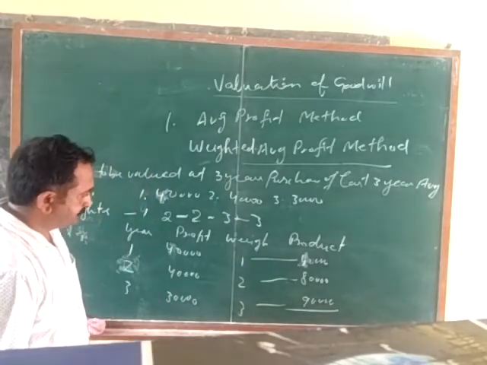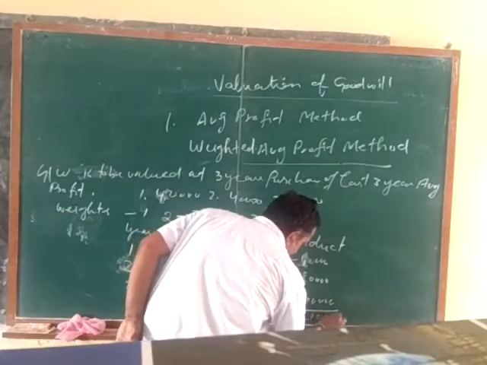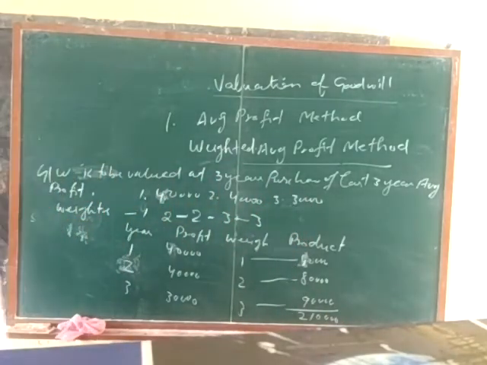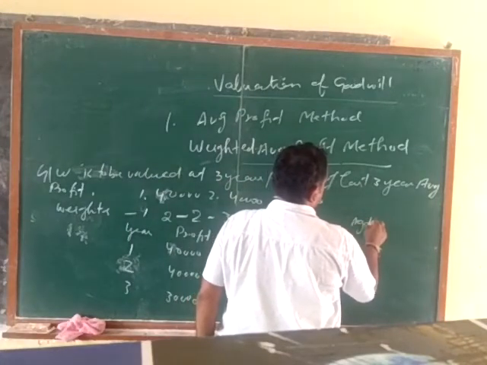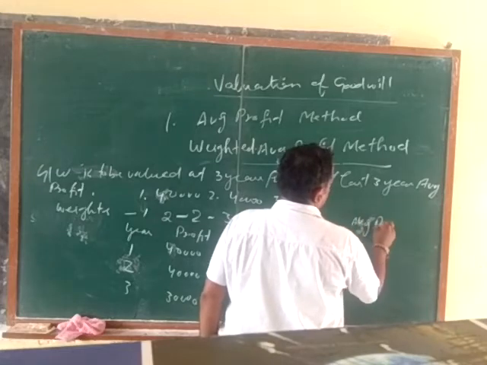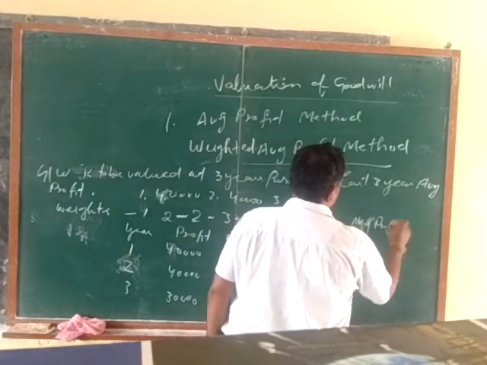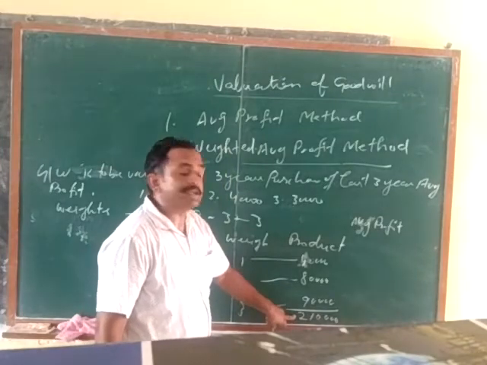So the total product is 2 lakh and 10,000. Now average profit is equal to product upon number of total weights.